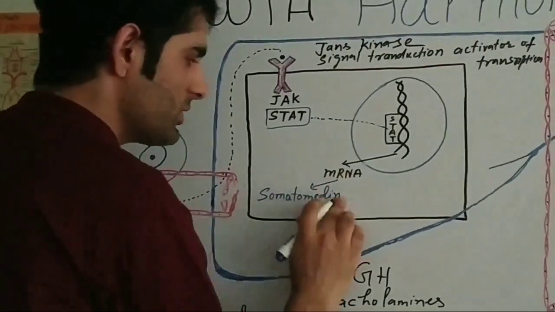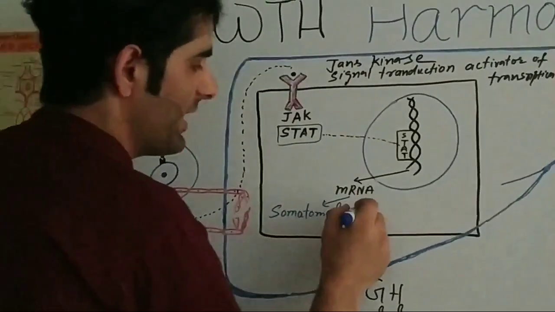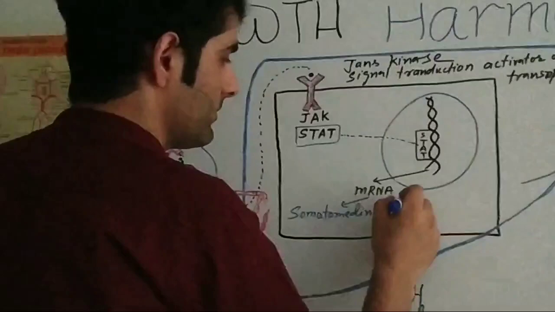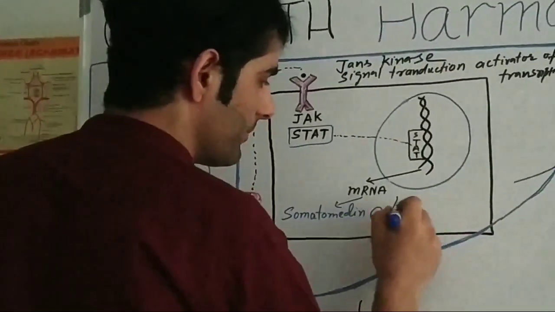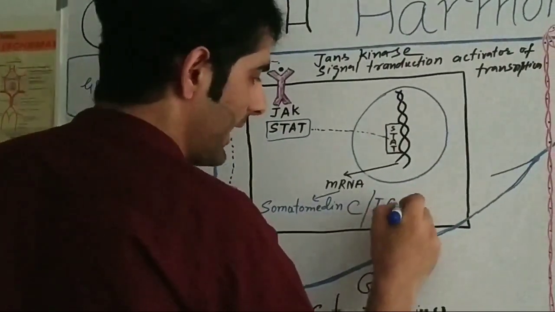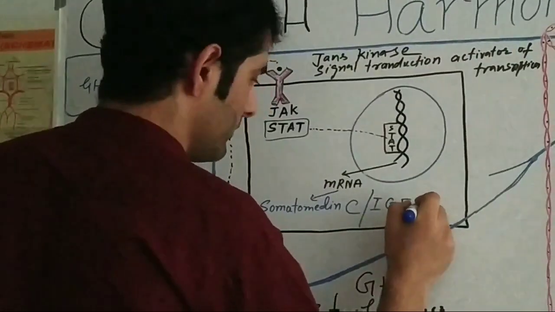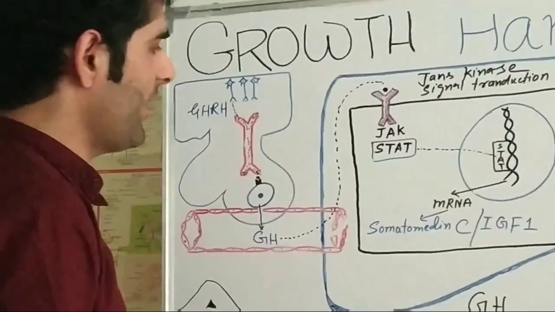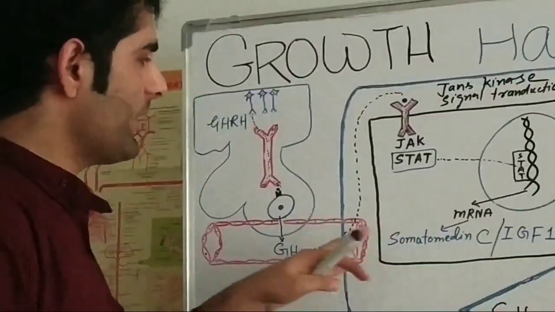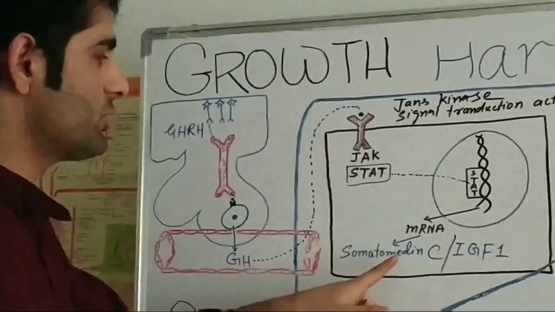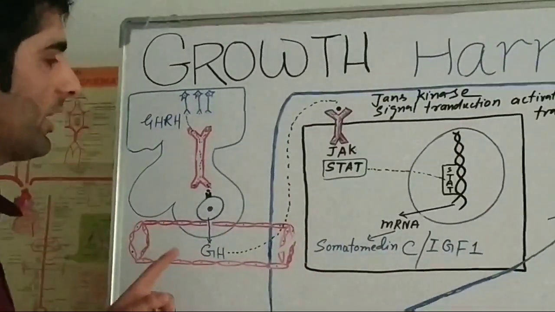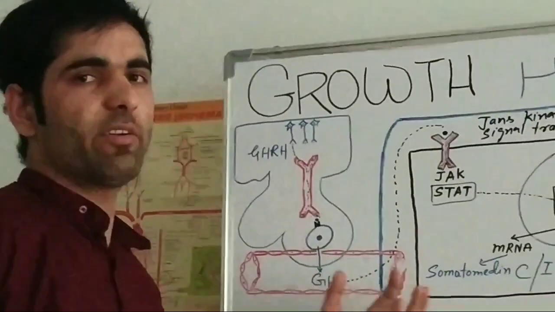Somatomedins. Mostly there is the formation of somatomedin C. Somatomedin C is also known as insulin-like growth factor 1, IGF-1. Now, if we see the function of somatomedin C or IGF and growth hormone, overall they have similar functions.